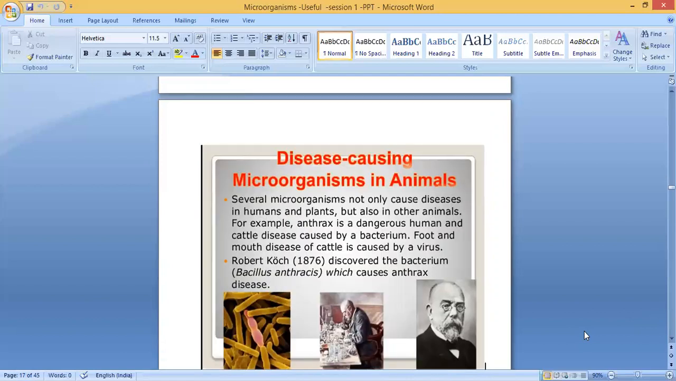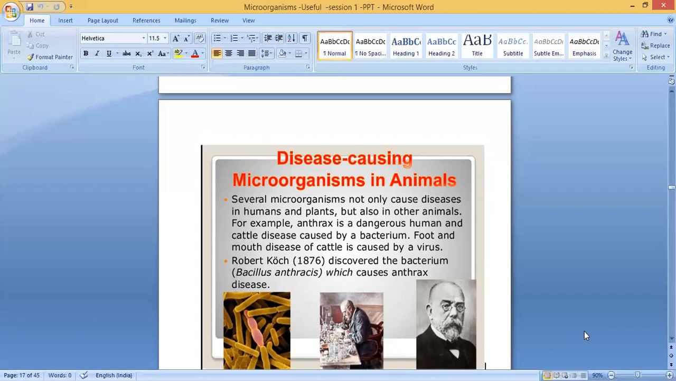Then which are the disease causing microorganisms in animals? Several microorganisms not only cause diseases in humans and plants, but also in other animals. For example, anthrax. You would have heard of anthrax. It's a dangerous human and cattle disease caused by a bacterium. Who is the causative agent? That is a bacterium.